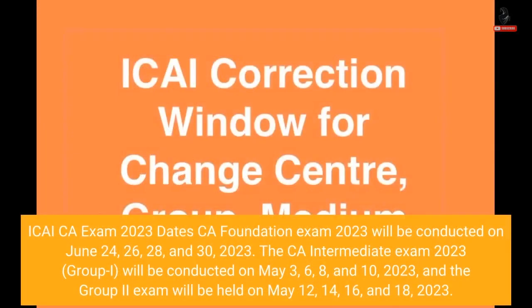ICAI CA Exam 2023 date. CA Foundation Exam 2023 will be conducted on June 24, 26, 28, and 30, 2023. The CA Intermediate Exam 2023, Group 1, will be conducted on May 3, 6, 8, and 10, 2023, and the Group 2 exam will be held on May 12, 14, 16, and 18, 2023.